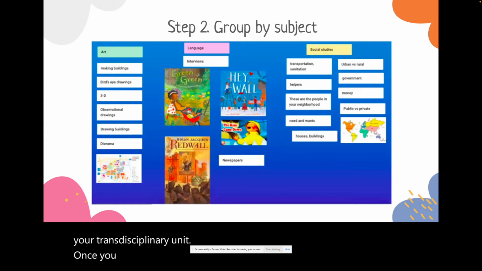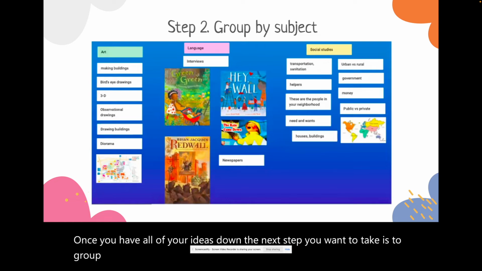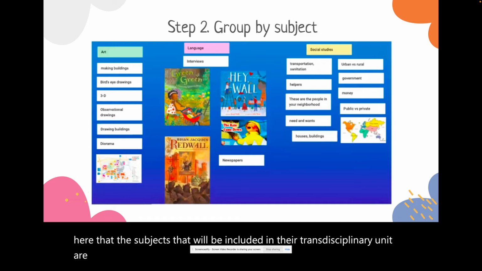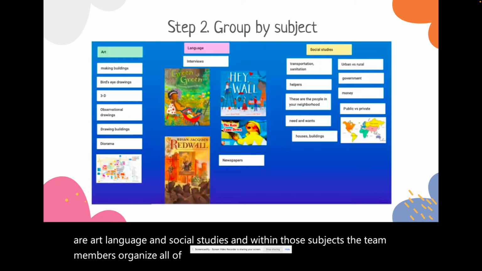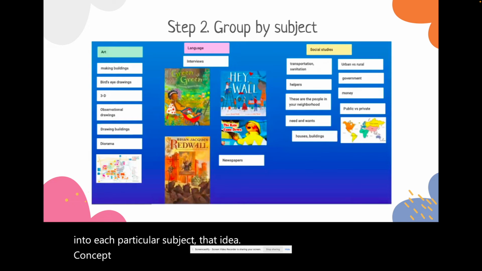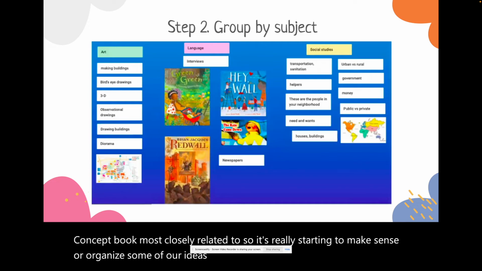Once you have all of your ideas down, the next step you want to take is to group your ideas by subject. And you'll see in the example on the screen here that the subjects that will be included in their transdisciplinary unit are art, language, and social studies. And within those subjects, the team members organized all of their ideas, all of their books, all of their concepts into each particular subject that idea, concept, or book most closely related to. So it's really starting to make sense or organize some of our ideas by subject area.